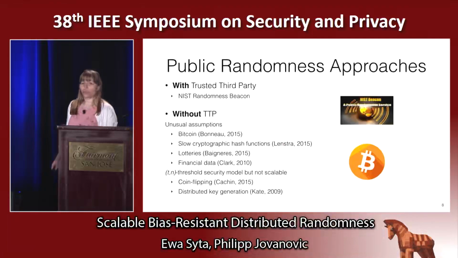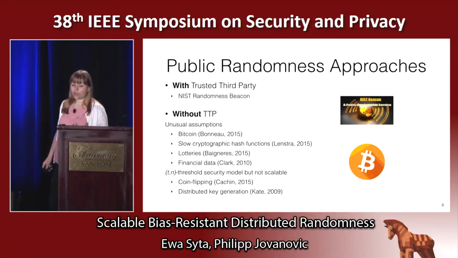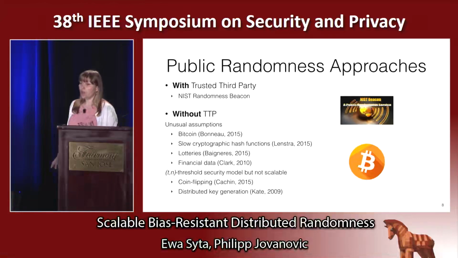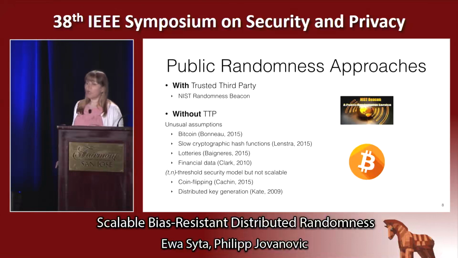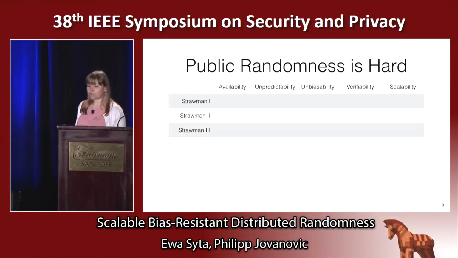There are 2 main approaches to public randomness: those that require a trusted third party, such as the NIST randomness beacon, and the ones without. Approaches without a TTP include Bitcoin, slow cryptographic hash functions, lotteries, financial data. However, those require unusual trust and hardness assumptions. Examples of approaches that share our security model include coin flipping and distributed key generation. Unfortunately, those don't scale past tens of participants.